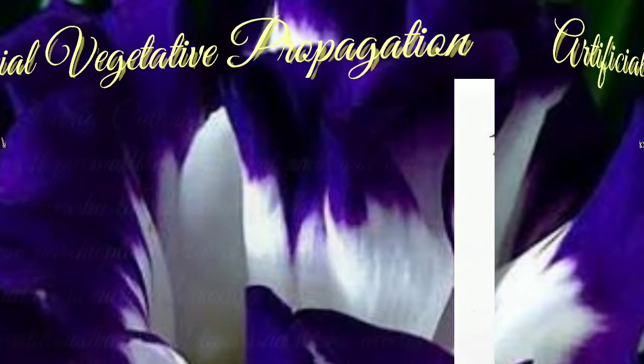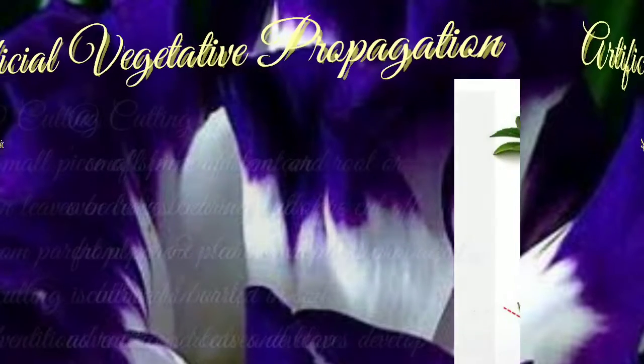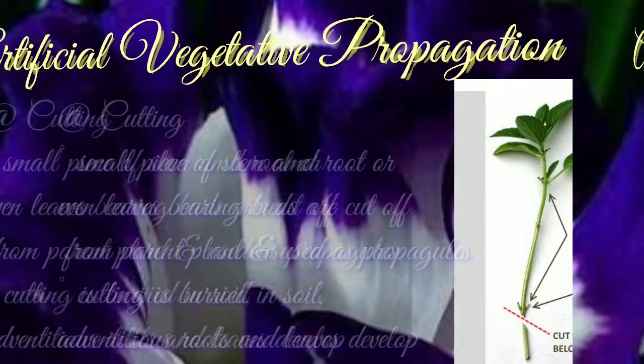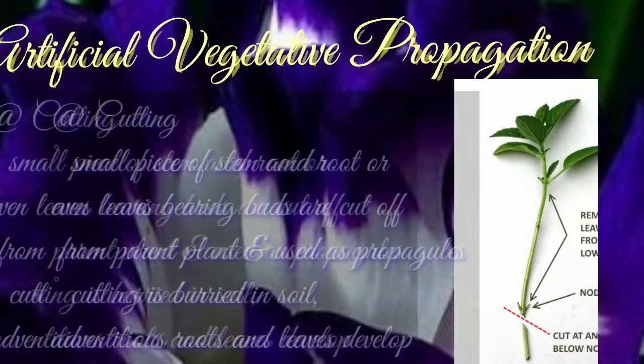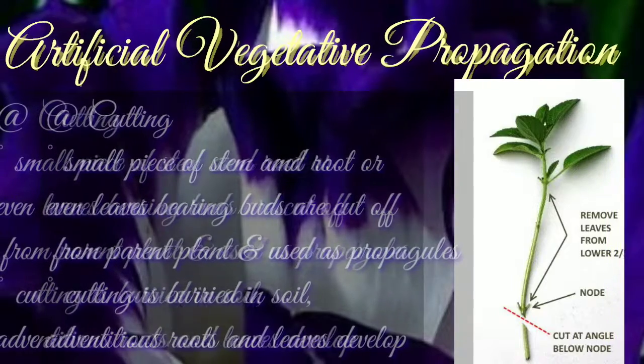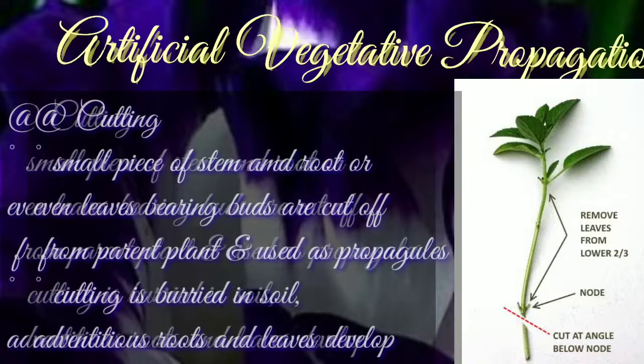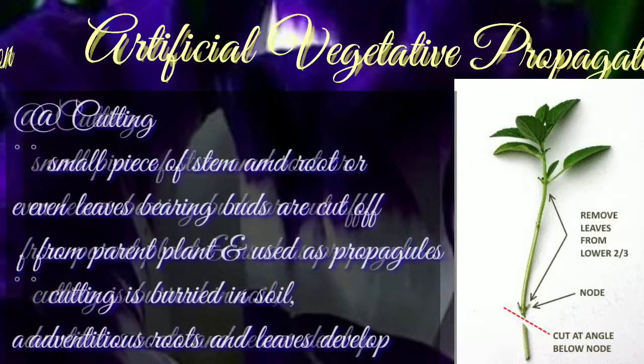Cutting is the method in which small pieces of stem, root or even leaves bearing buds are cut off from the parent plant and used as vegetative propagules.